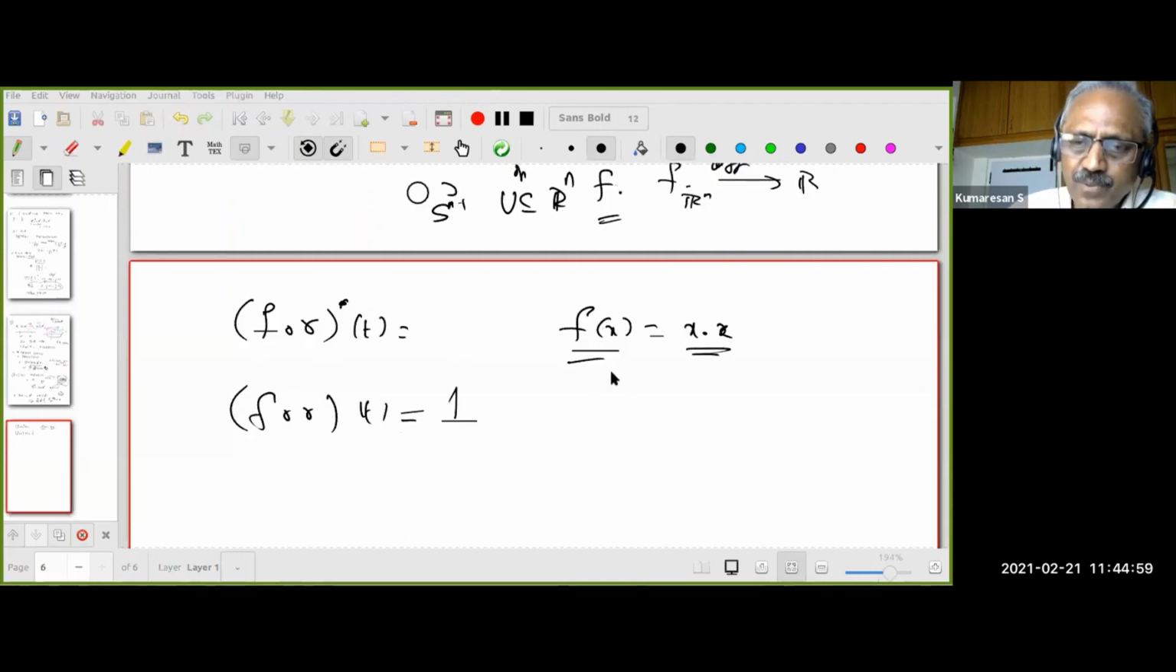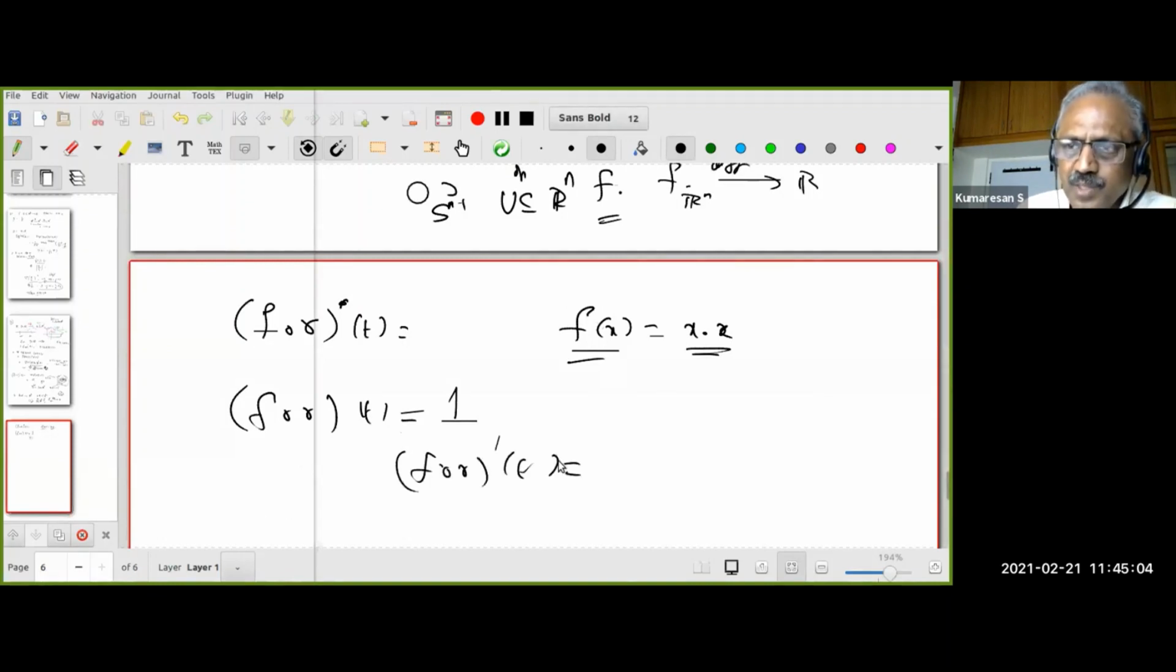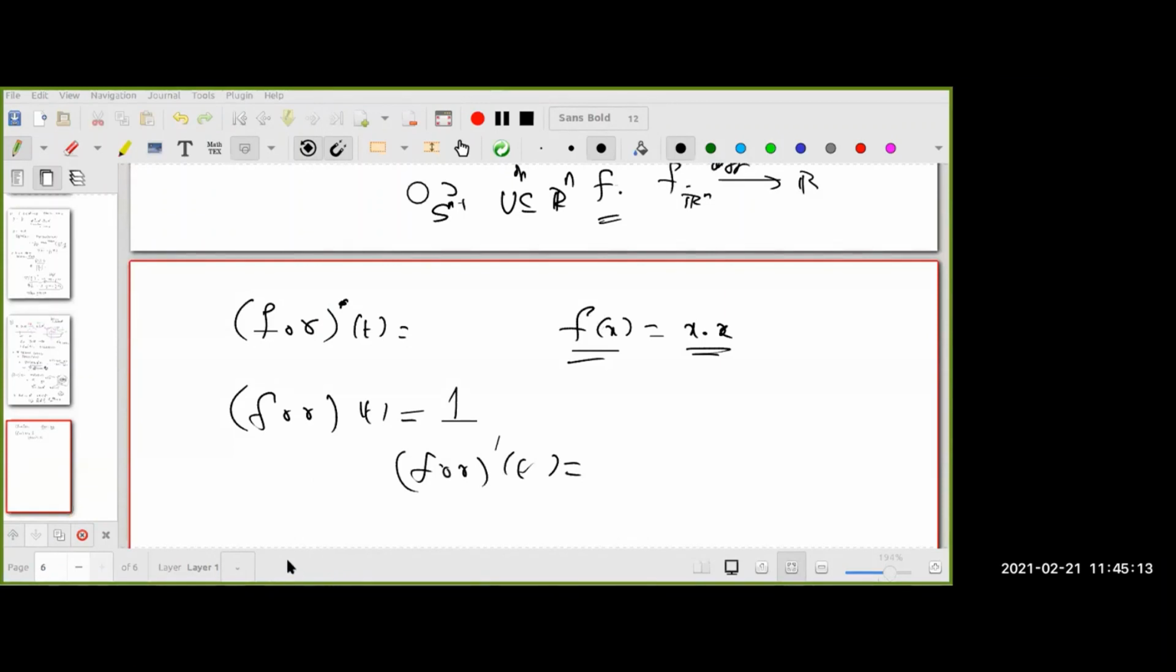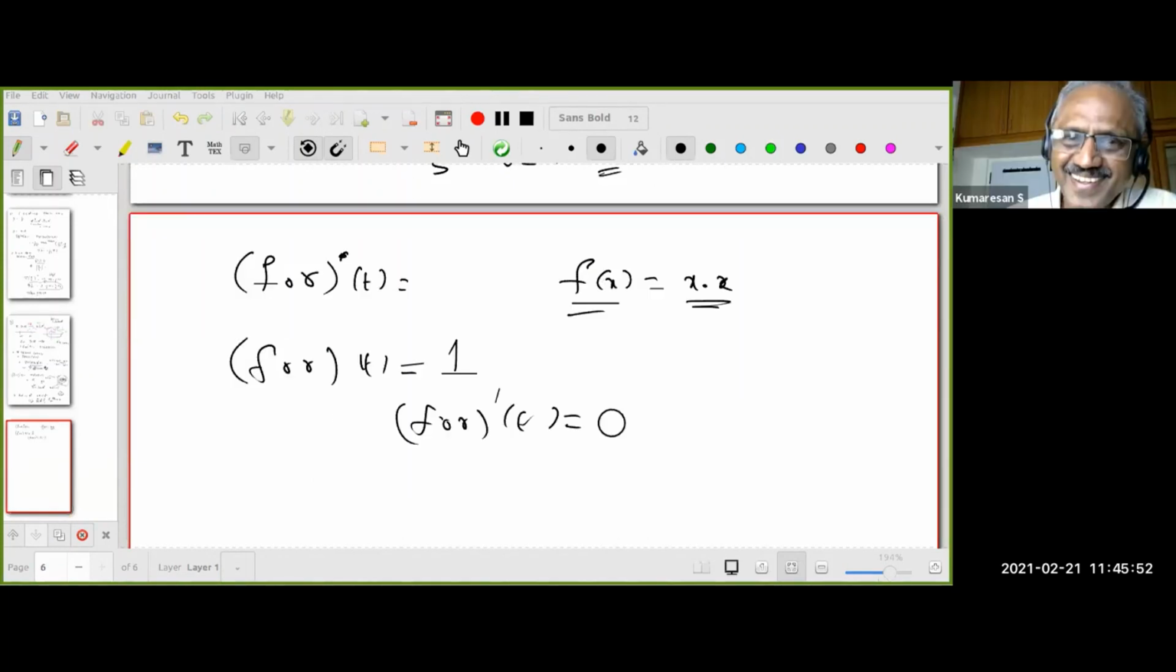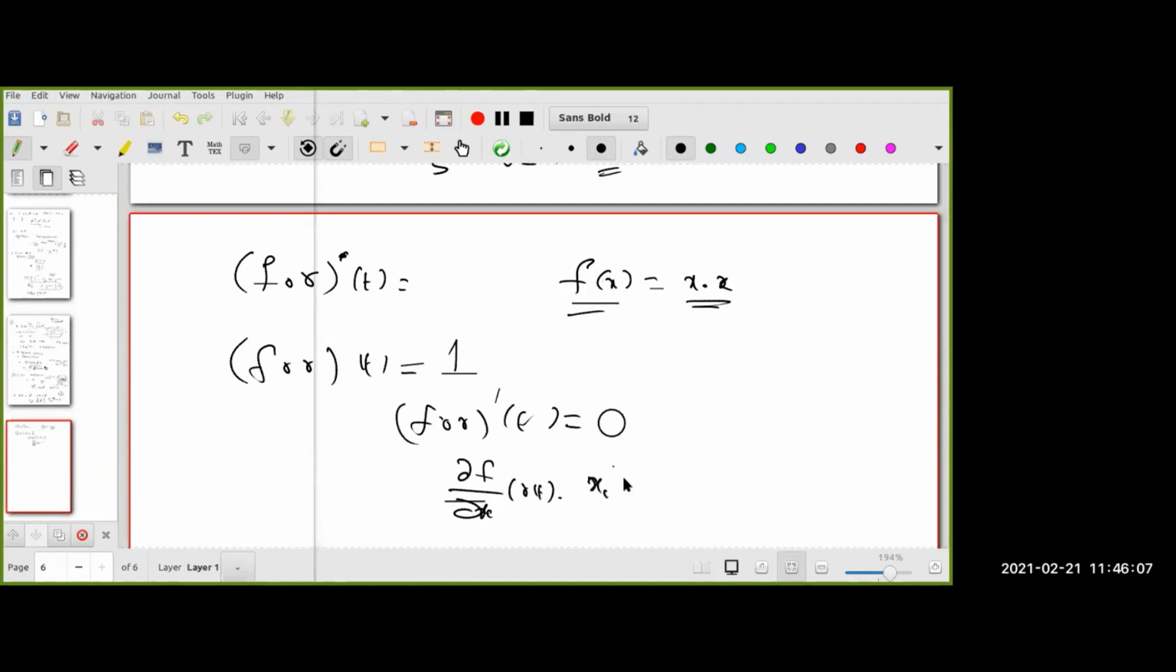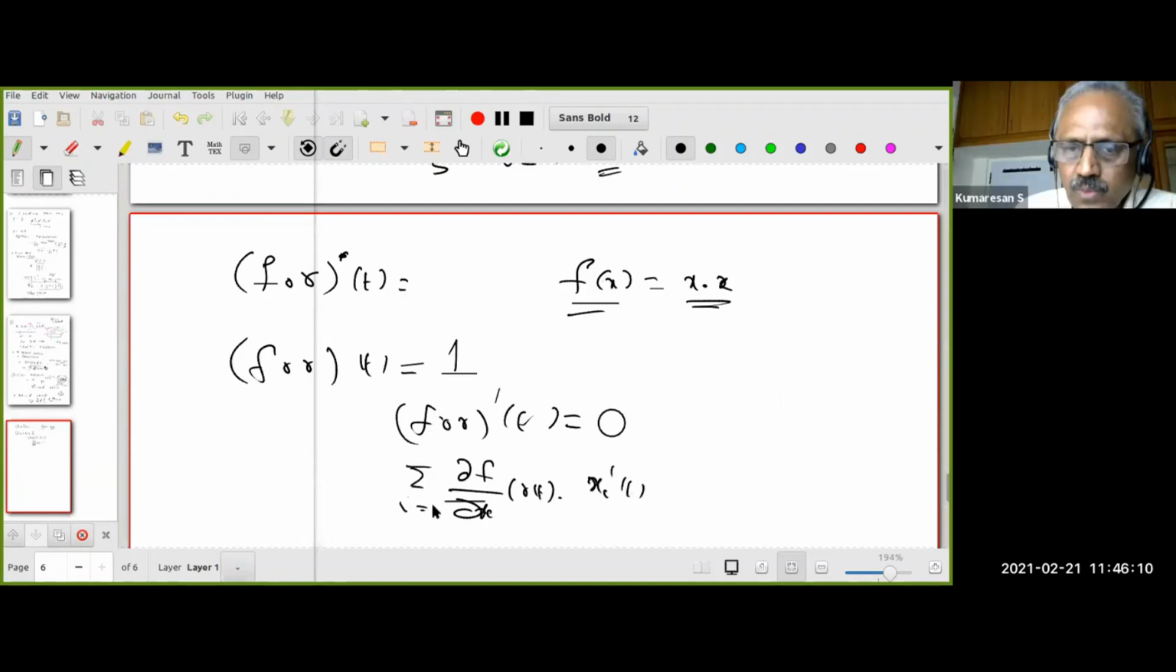Huh? Therefore, what should be f composite gamma dash t? At least this you should be able to say now. Yashita. 0, sir. Okay. But what is f composite gamma dash t? This is the sum of del f by del xi at gamma t times xi prime t, summation i equal to 1 to n. This we already saw. This is equal to 0.